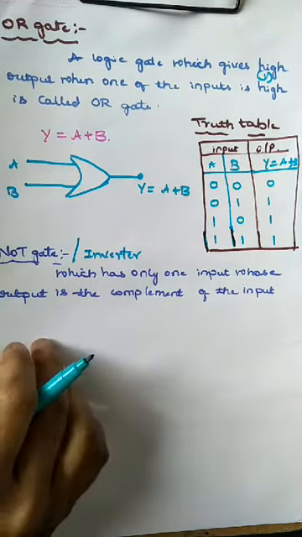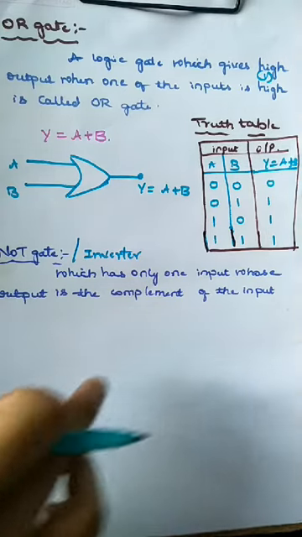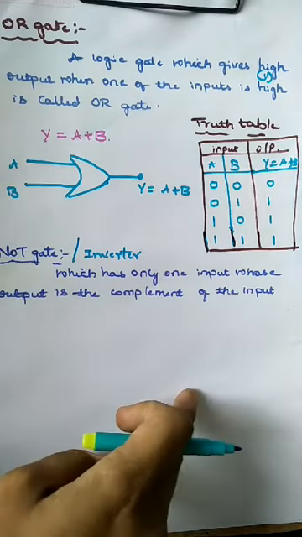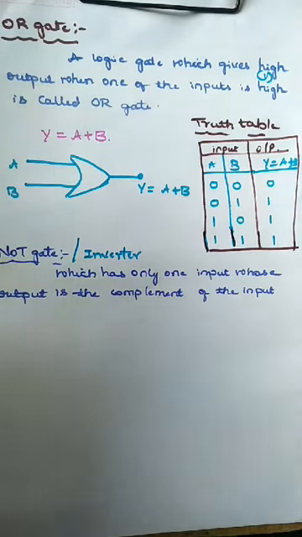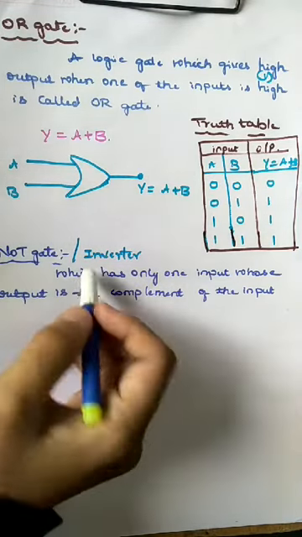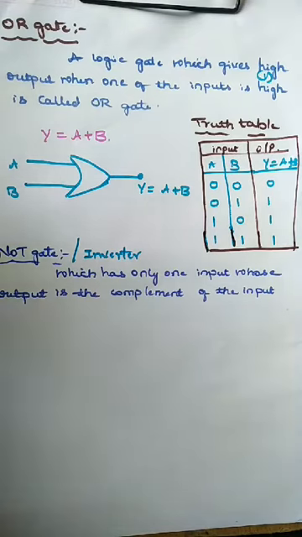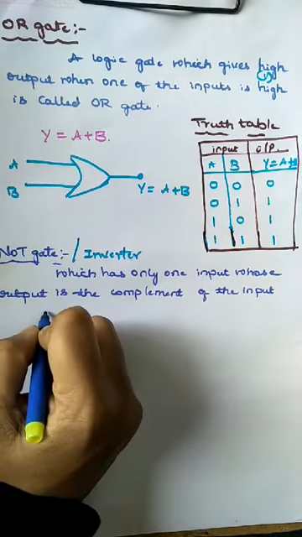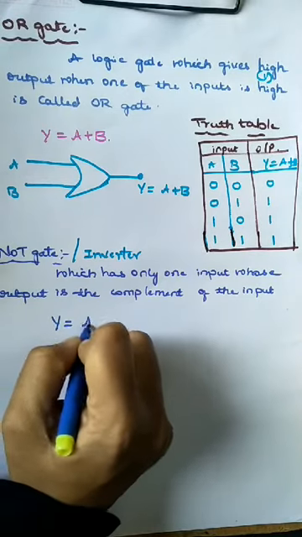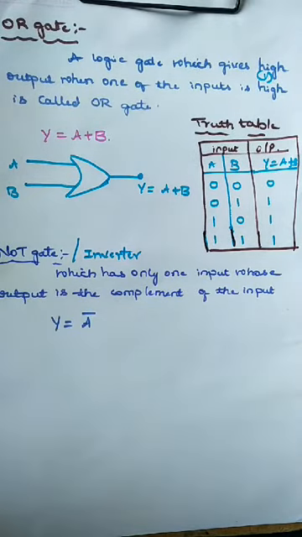So if the input is low, the output is high. If the input is high, the output is low. It means it inverts the input value, therefore it is called an inverter. The Boolean expression for the NOT gate is y is equal to A bar. This is the symbolic representation.